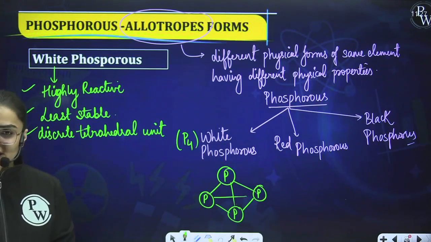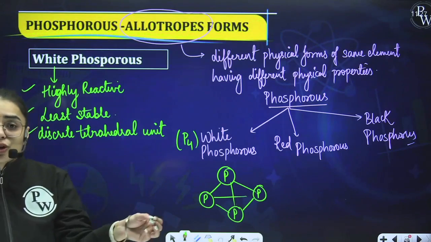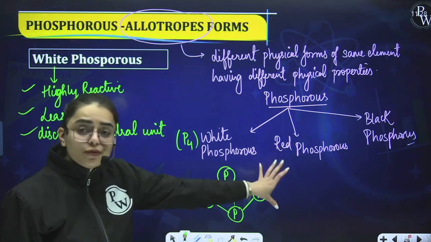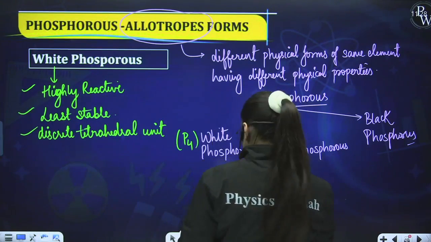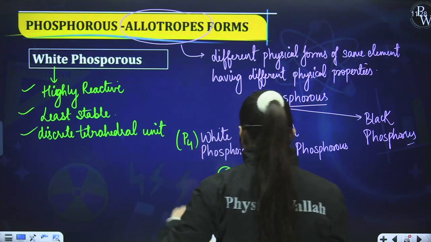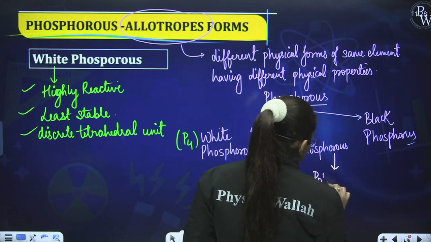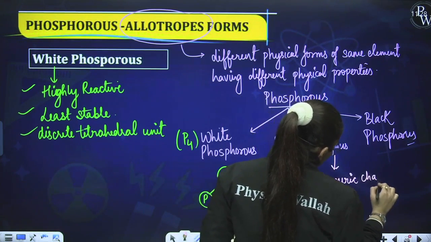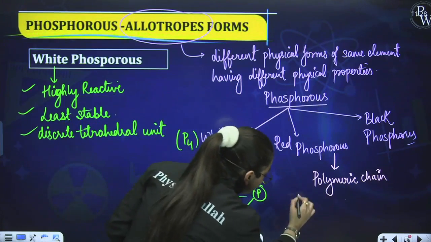Now, when I talk about red phosphorus, what is the difference between white phosphorus and red phosphorus in the structure? White phosphorus is found in the discrete form, but red phosphorus is present in a polymeric chain form. Now, how does it look in a polymeric chain form?